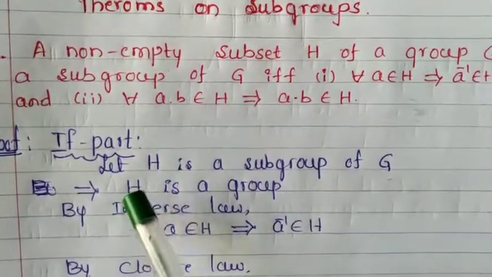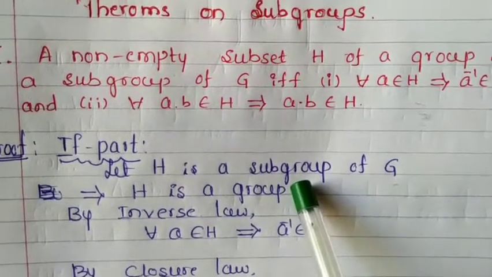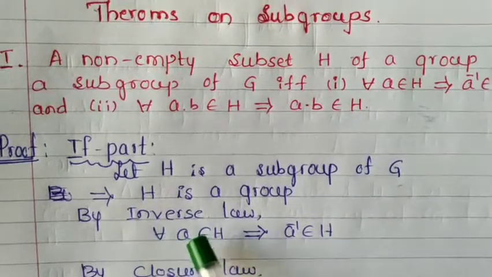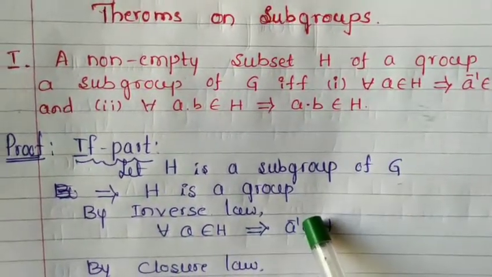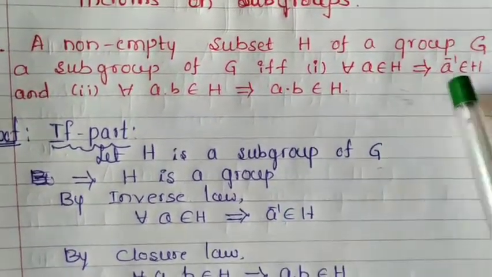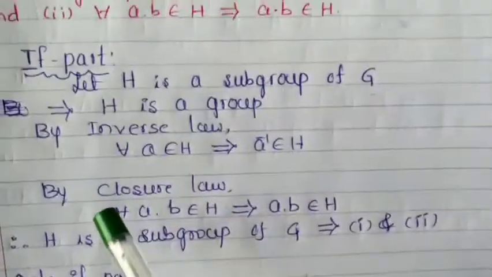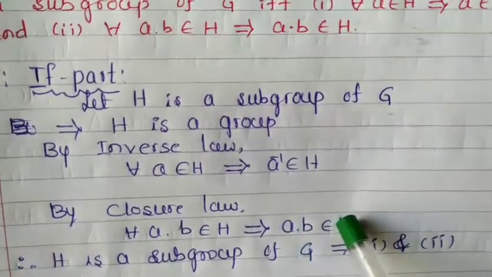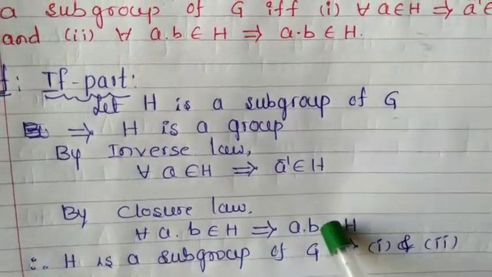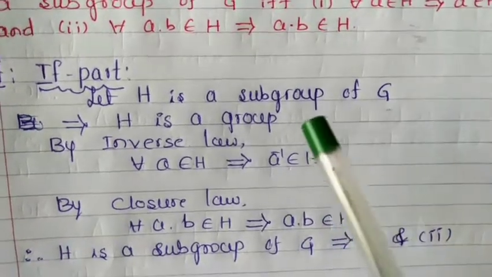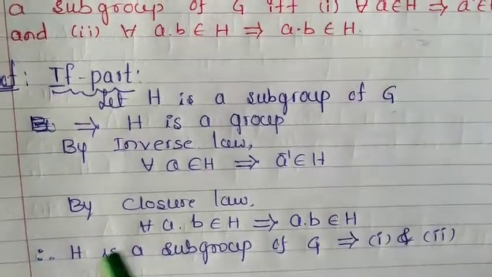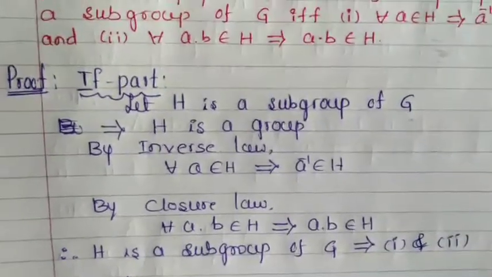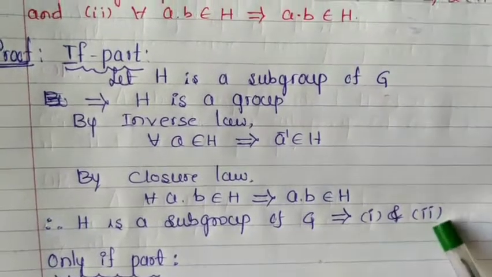H is a subgroup of G means immediately H is a group by definition. If H is a group, it satisfies all the laws of a group. By the inverse law, if A belongs to H, immediately A inverse also belongs to H. Therefore, condition 1 is satisfied. What is the closure law? It says that by considering two elements in H, their multiplication is also in H. For every A, B belongs to H implies A into B also belongs to H. Condition 2 is also satisfied. Therefore, what we proved in the if part: H is a subgroup of G implies 1 and 2 are proved.